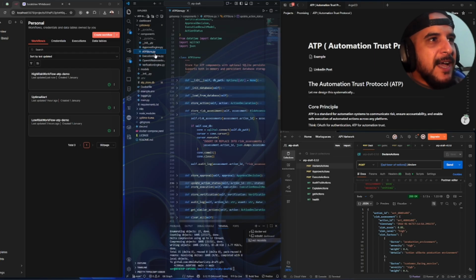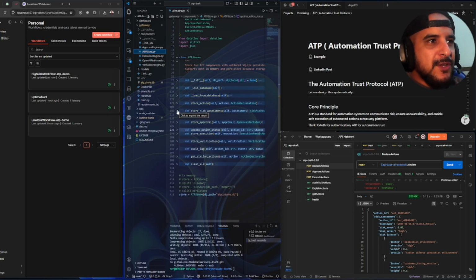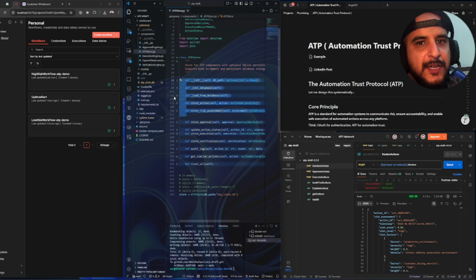And the second one, as in any really good AI automation system, we need the memory, right? We need the storage, and this storage does a lot of things, as you can see, right? First of all, it stores actions because everything inside ATP is event driven, and the event that triggers everything is an action declared, and this action can come from anybody, from a human, from a system, from whatever that is, right? We didn't implement authorization and authentication yet, just to be able to ship it with a short notice.